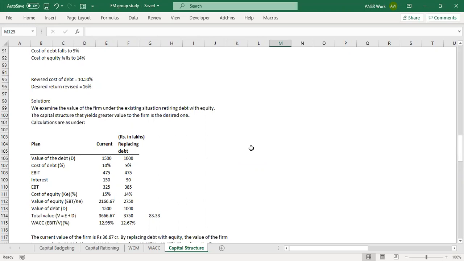Then interest is 9%, right? 9% of 1,000, that is correct. So 9,000 into 9% comes to 90. Then 475 minus 90 is my EBT. Correct, 385. Then cost of equity has been reduced to 14%, right? Perfect.